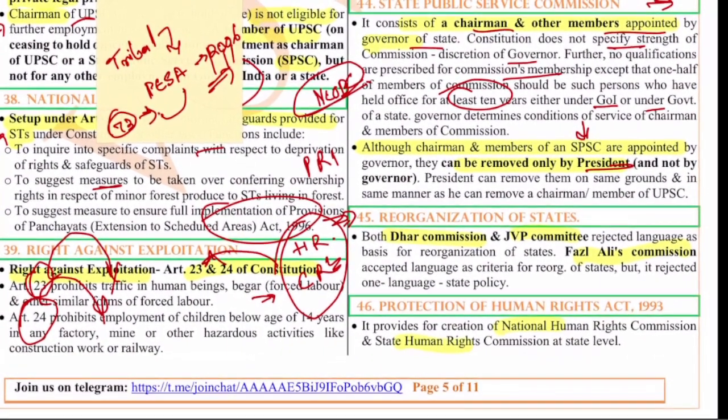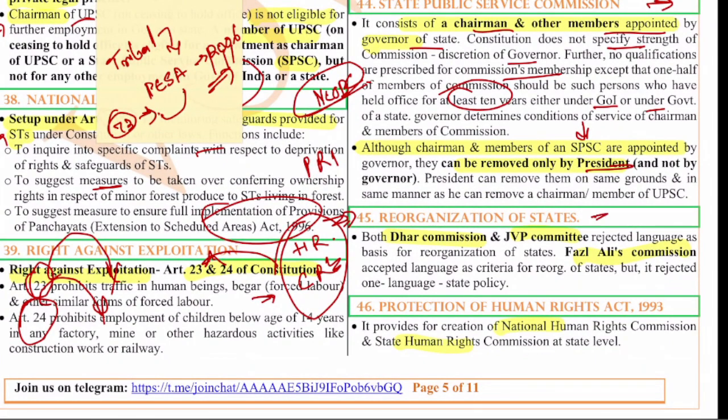Next, reorganization of the states. There are various commissions that were appointed: Dhar Commission, JVP Commission, Fazl Ali Commission. These three are the important commissions. Dhar and JVP both rejected language as the criteria, but the Fazl Ali Commission accepted language as the criteria. Remember this. A lot of times questions come from this area. And the first state to be formed under this criteria is Andhra Pradesh.